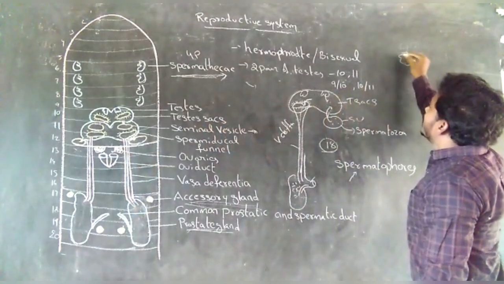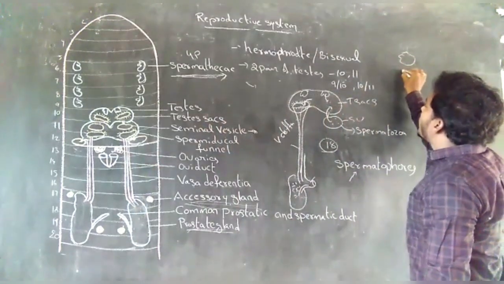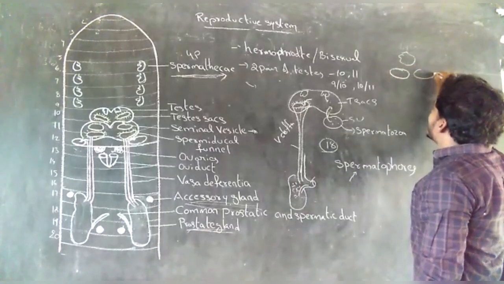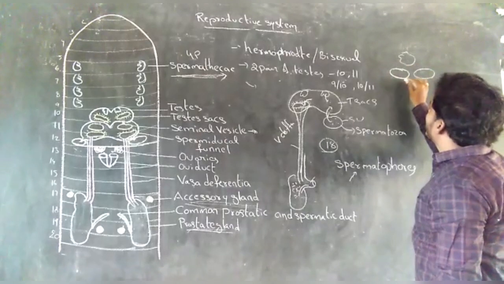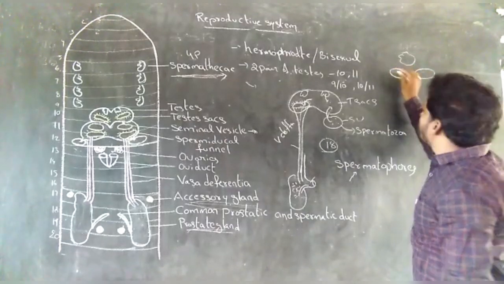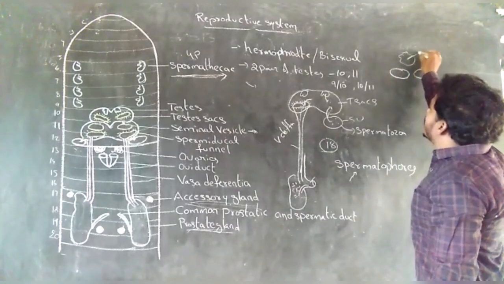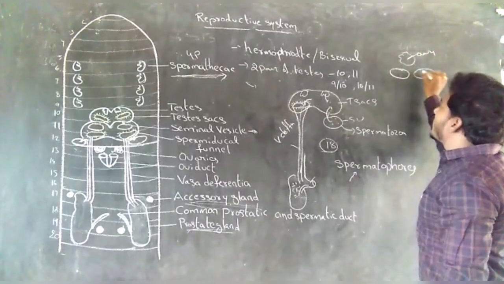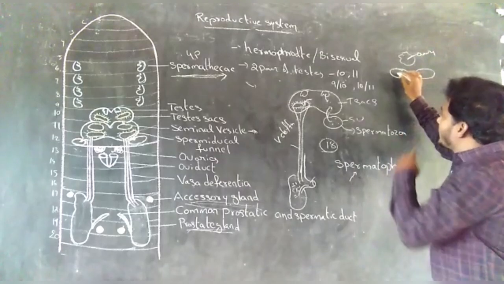Beneath the ovaries, one pair of oviducal funnels is present.